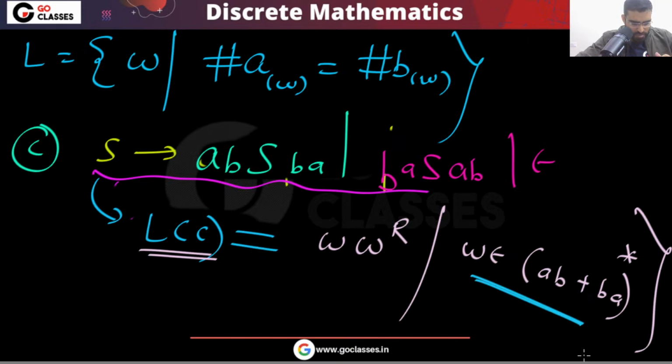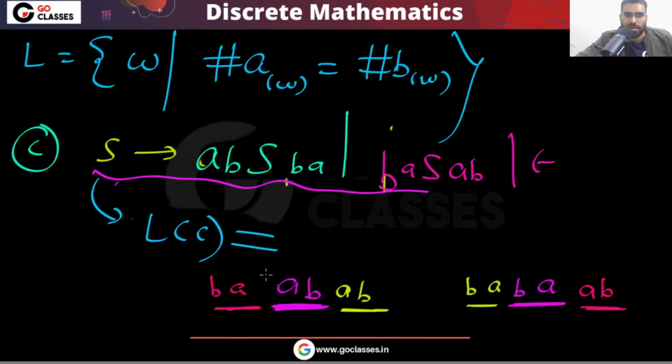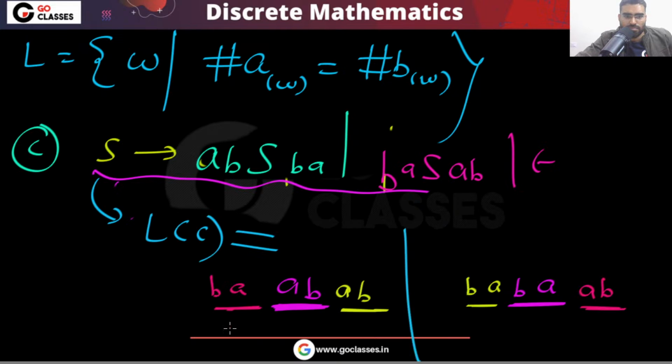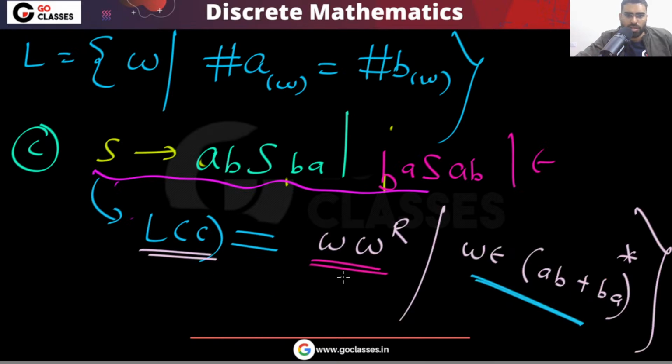Okay. See, the language will be (AB + BA)* and then its reverse. Is this clear to everyone? Let me know. Beautiful language, beautiful. See, W W^R, there is a reverse. This is your W, this is your W reverse. W belongs to (AB + BA)*. This is your language in option C.